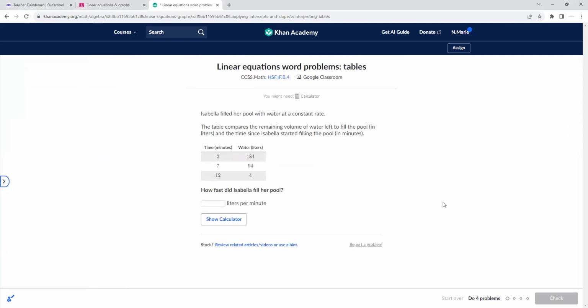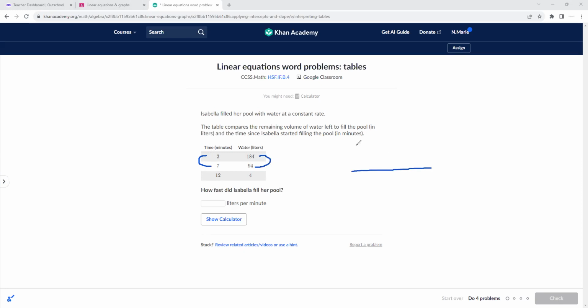Isabella filled her pool with water at a constant rate. The table compares the remaining volume of water left to fill the pool in liters and the time since Isabella started filling the pool in minutes. How fast did Isabella fill the pool? So we need to find liters per minute. So you would just need to fill out the table. Let's find the slope.